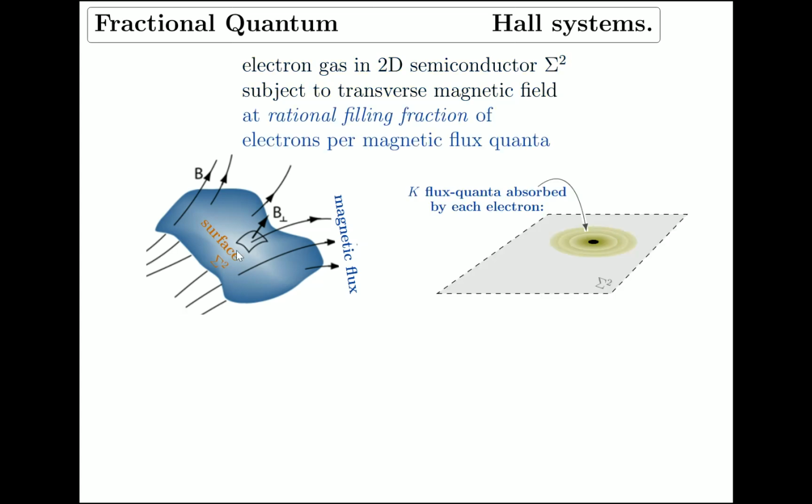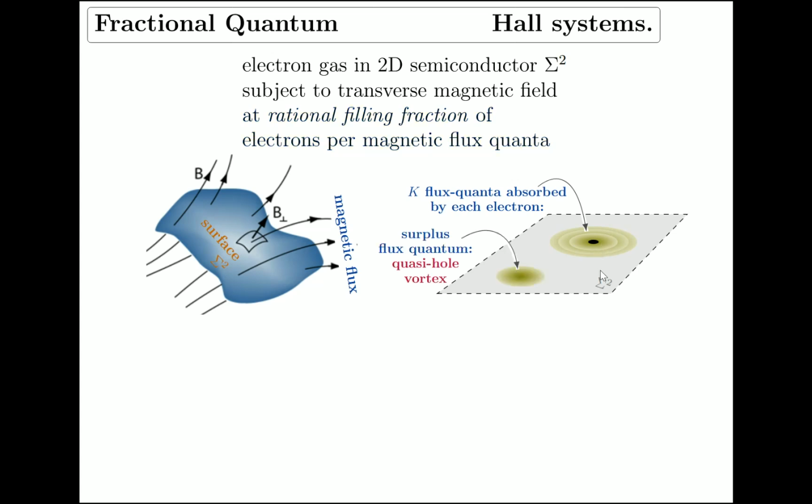Well, it makes it a fractional quantum Hall system if there's a rational filling fraction of electrons per magnetic flux quanta. So in this cartoon here you see a single electron paired or associated with a fixed number of quanta of indivisible units of magnetic flux by some slightly mysterious mechanism, which however is observed in experiment.